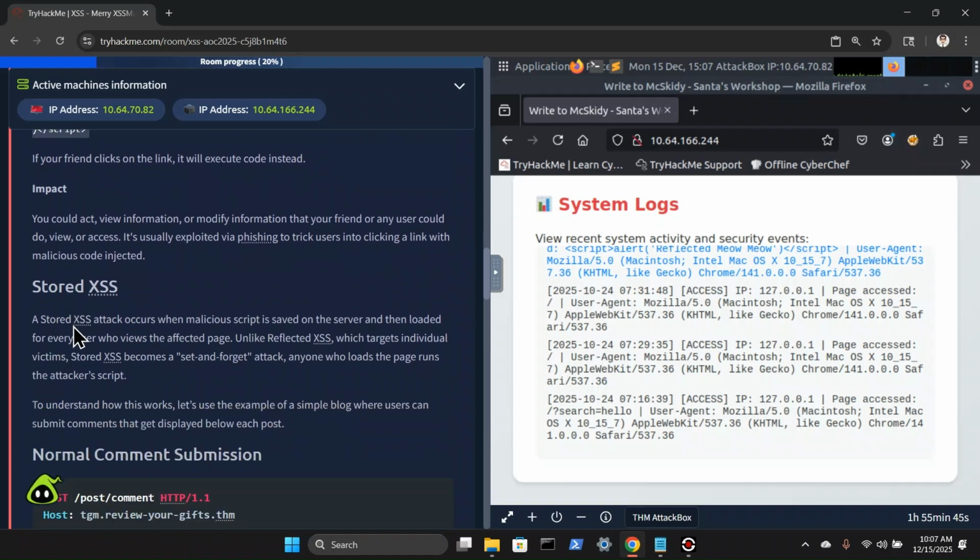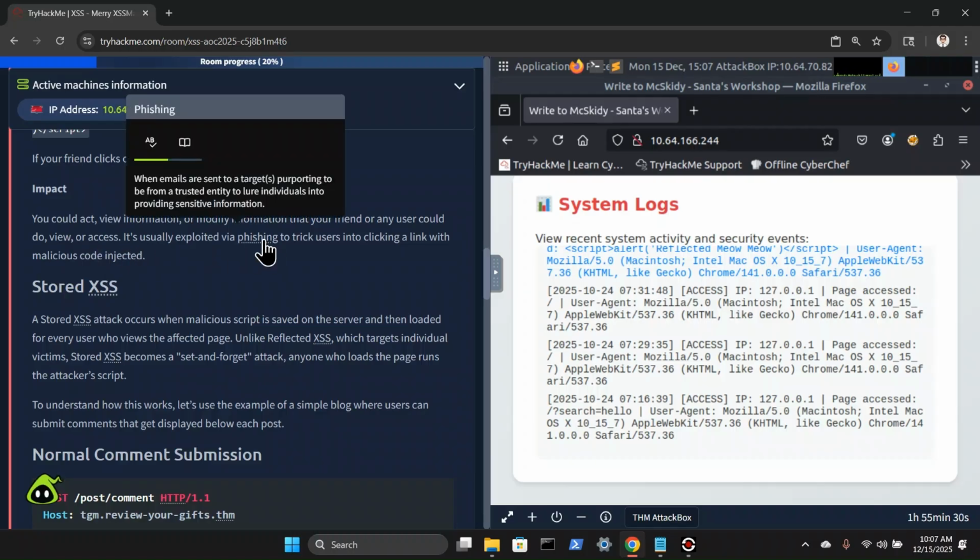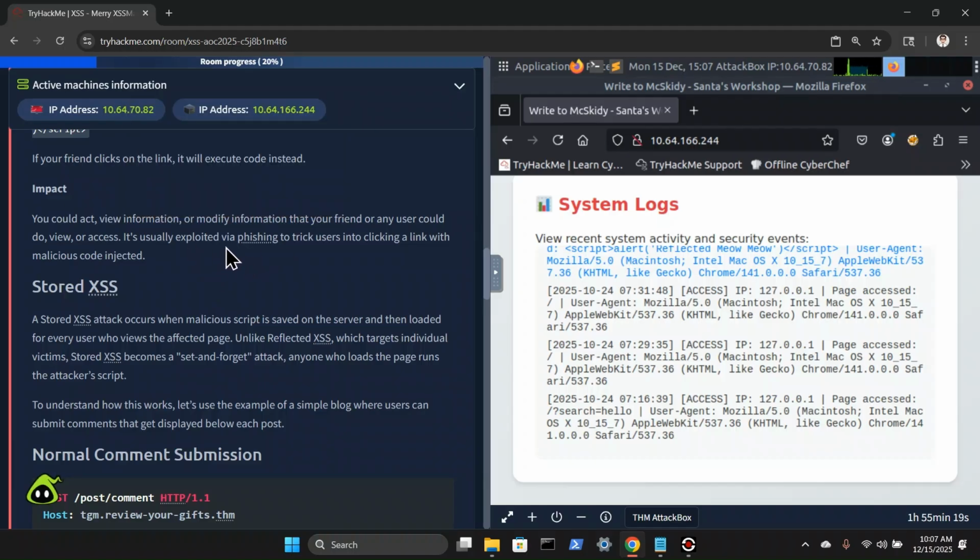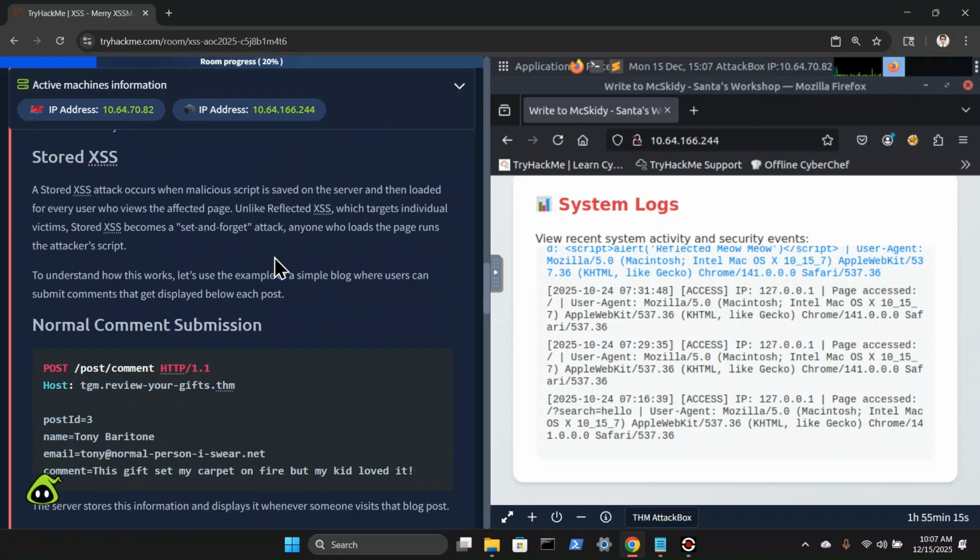Okay, so impact, you could view information or modify information that your friend or any user could do. It's usually exploited via phishing. So of course, phishing is when emails are sent to targets purporting to be from a trusted entity to lure individuals into providing sensitive information. So of course, this is exploited via phishing to trick users into clicking a link with malicious code injected.